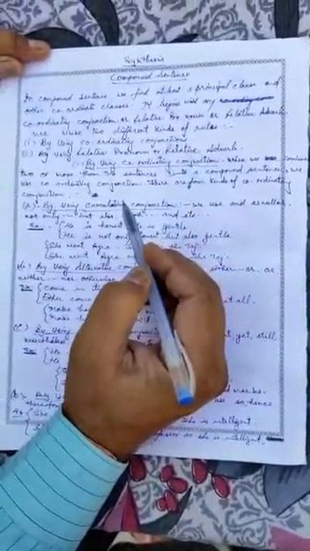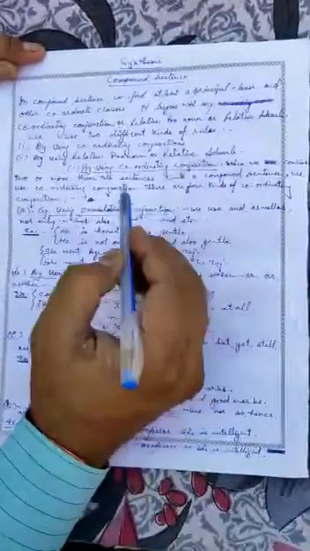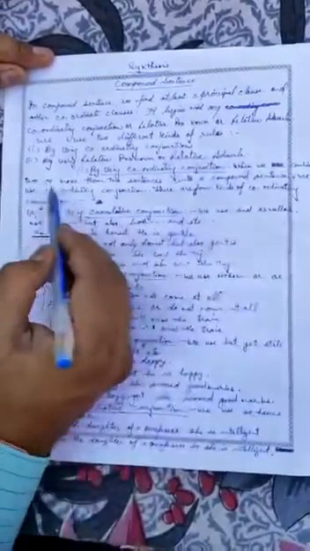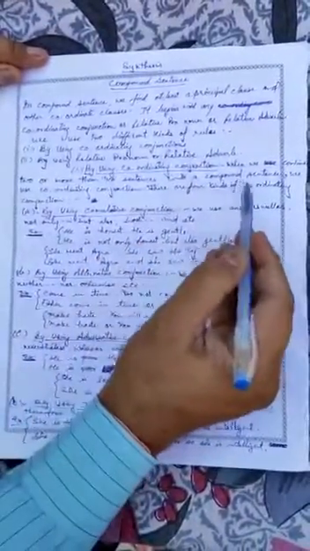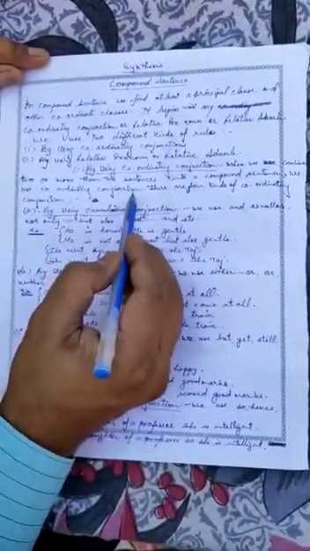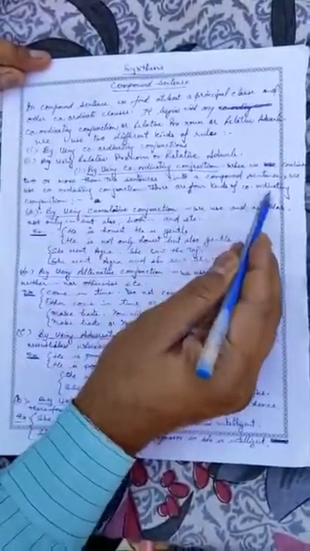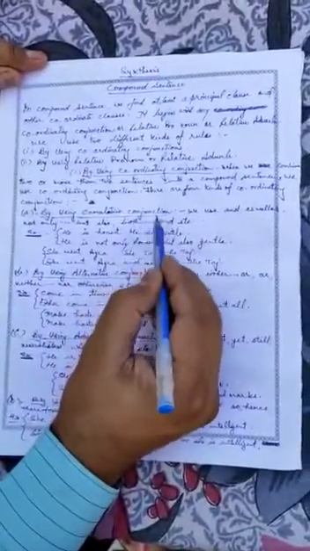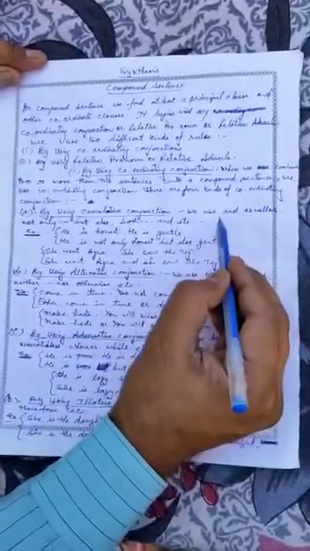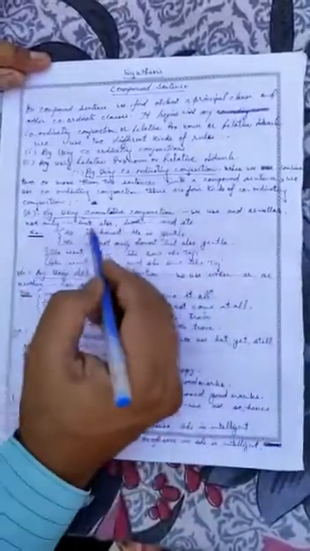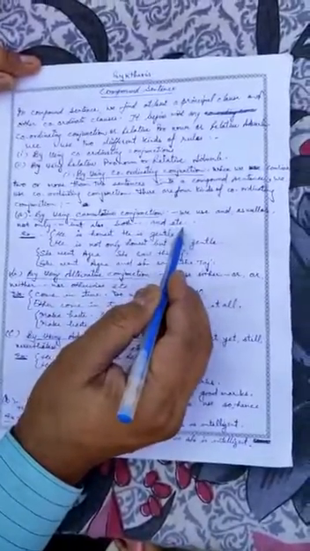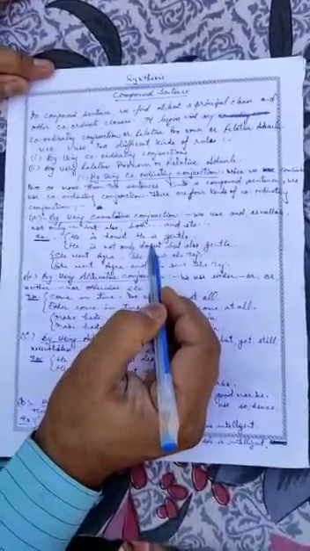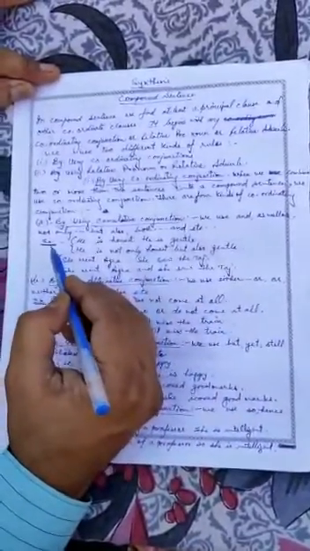So see how we are going to combine two or more than two sentences by using coordinating conjunction. When we combine two or more than two sentences into a compound sentence, we use coordinating conjunction. There are four kinds of coordinating conjunction. First, by using cumulative conjunction, we use and, as well as, not only but also, both and, etc. just before the coordinate clause. We can see the example.